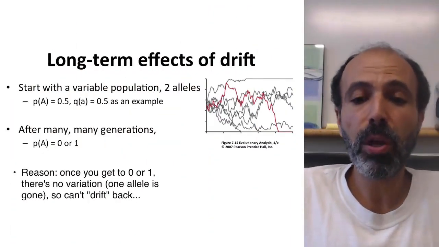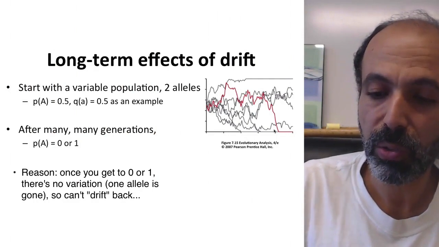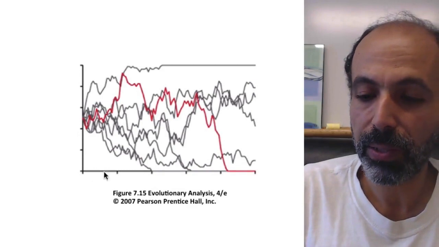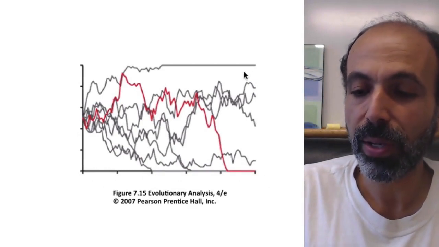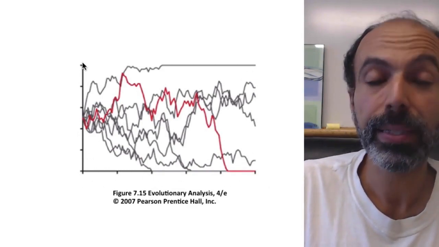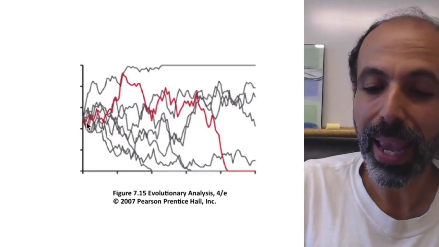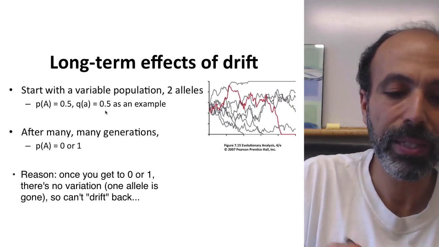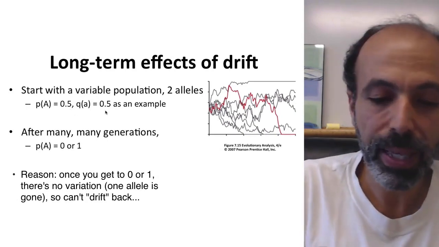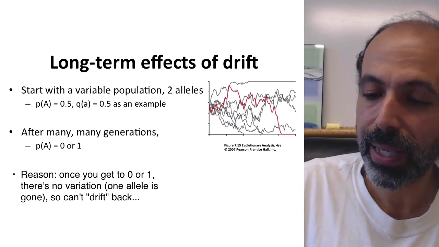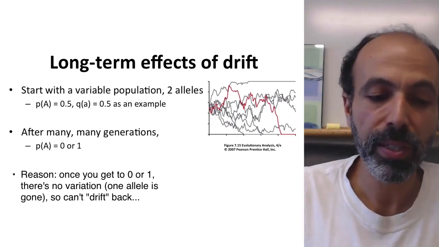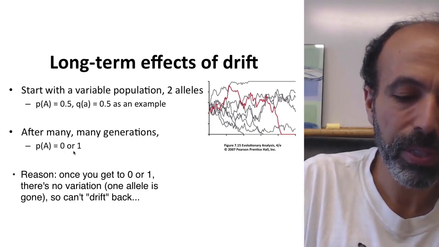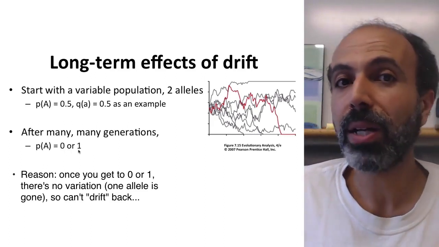Now again, in terms of the long-term effects of genetic drift, you saw this graph in the last video. If we start with a variable population that has 2 alleles, the x-axis here is generations, so this is going out 100 generations. The y-axis is allele frequency. We're starting 8 different populations with an allele frequency of 0.5. So big A has a frequency of 0.5, little a has a frequency of 0.5. What you notice is that after many, many generations, if we extended this out, not 100 generations, but thousands of generations, the allele frequency of big A in each population will either be 0 or 1. So we're not going to have any variation left.